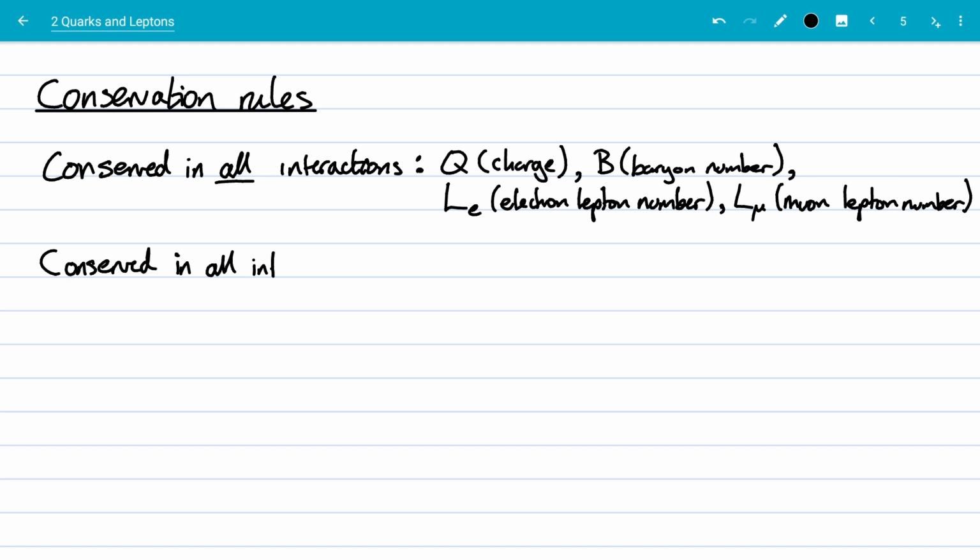In all interactions except, is that how you spell except? Feels like it might be right. Except weak. No, that's not how you spell weak. Weak. Except the weak interactions. And there's only one of those, which is strangeness.